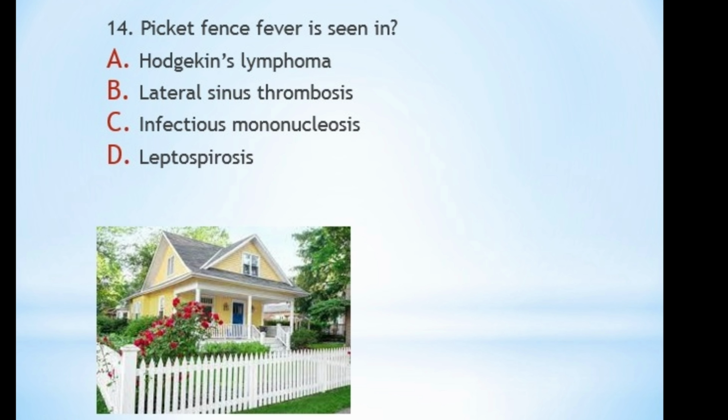The clinical picture of this fever is marked by spiking fever, just like these pickets. You see the spikes here, right? It is marked by spiking fever due to the periodic release of septic emboli from the infected sinus thrombus.